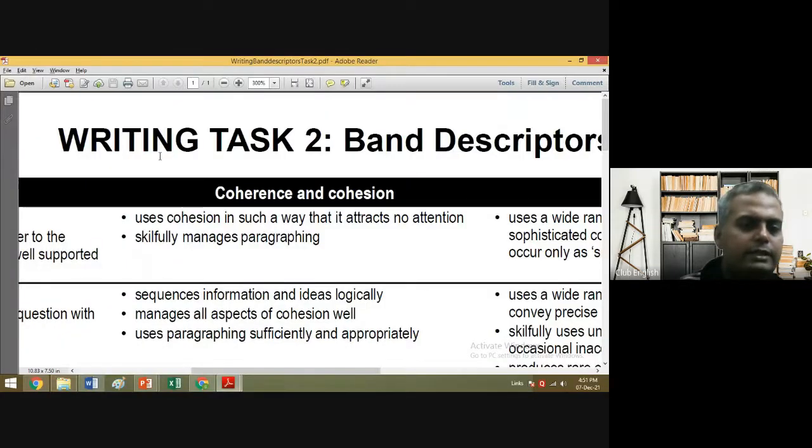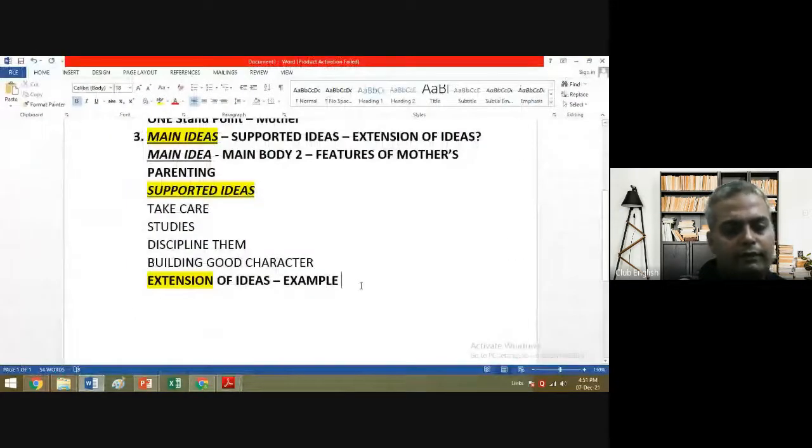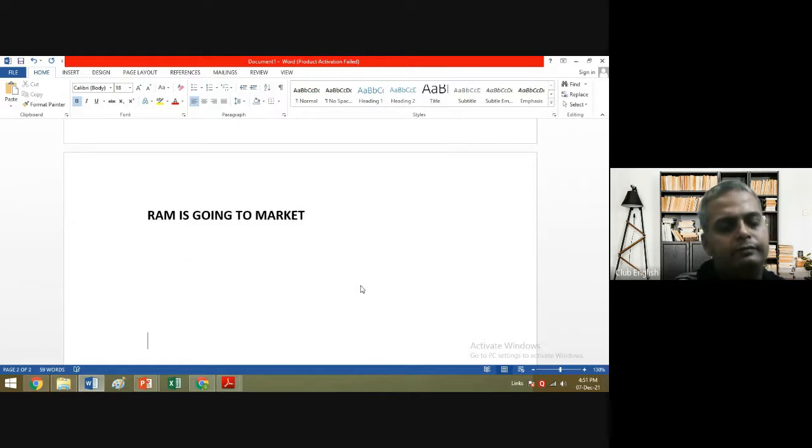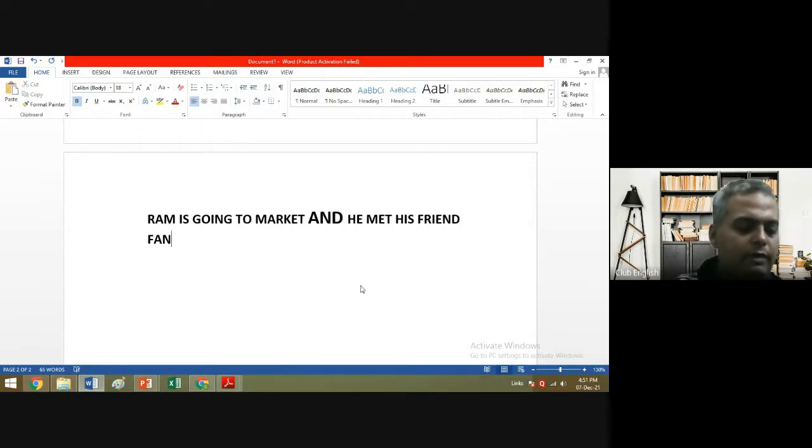You need to understand, if there is a sentence, for example, Ram is going to market. Okay, and he met his friend. So you are going to say that Ram is going to market and he met his friend. When you add an 'and' in between, so what is 'and'? 'And' is a conjunction coming from the family of FANBOYS.